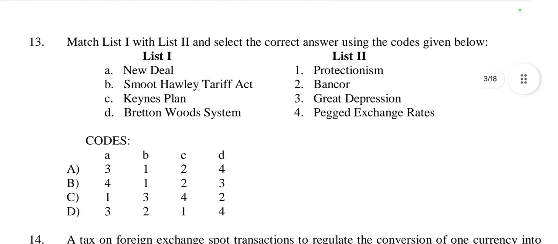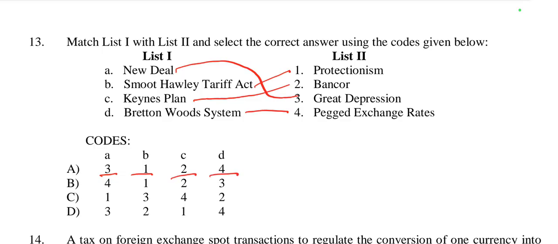Then question number 13, list 1 and list 2. New Deal, Smoot-Hawley Tariff Act, Keynes plan, Bretton Woods system. New Deal is related with Great Depression. Then Smoot-Hawley Tariff Act, it is related with protectionism, tariff. Keynes plan related with Bancor. Then Bretton Woods system, it is related with pegged exchange rate. A3, B1, C2 and D4.